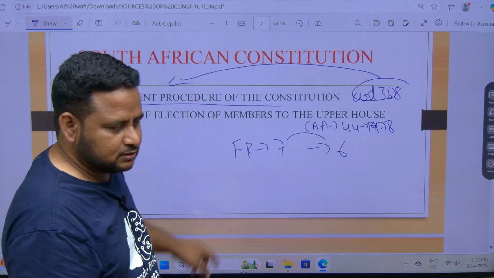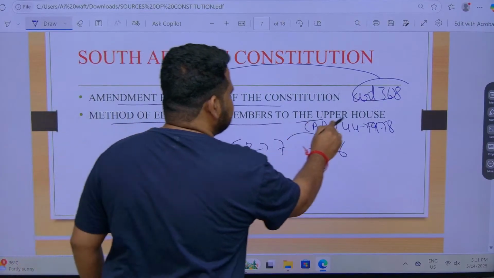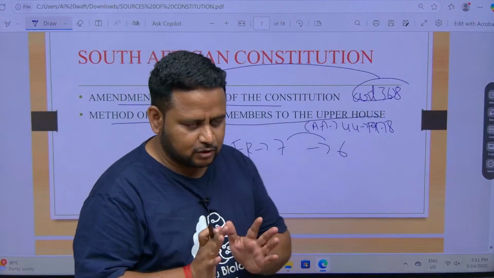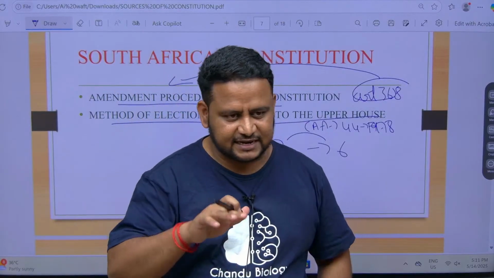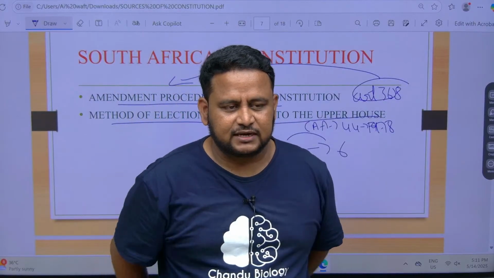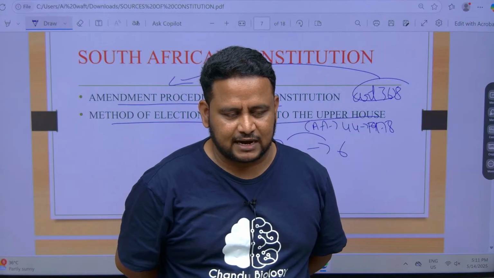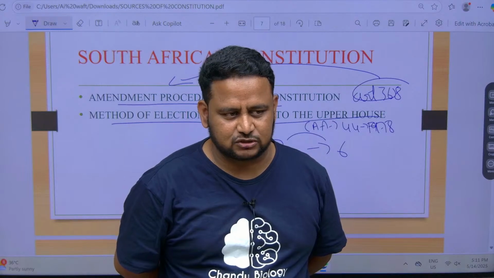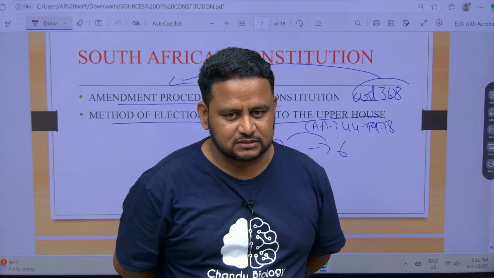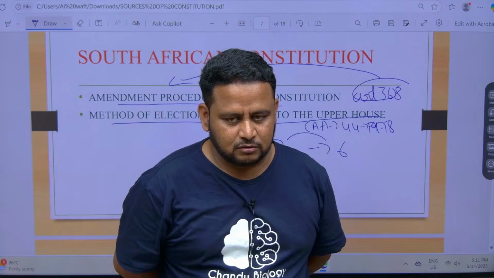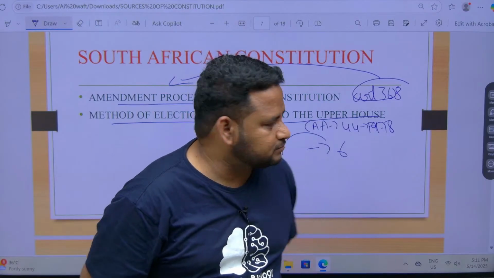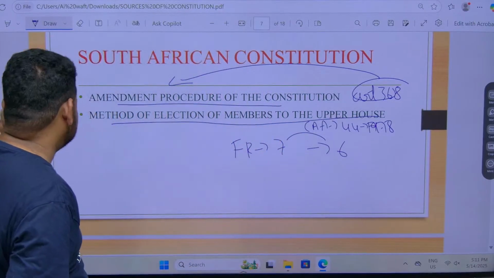Got it? Next, method of election of members to the upper house. Upper house, I told you, we will elect indirectly. Some people we nominate. Nomination of members is told by whom? Irish constitution. Upper house chairman is told by US constitution. Nomination of members, Irish constitution. What about election of members to the upper house? South African constitution. See here.